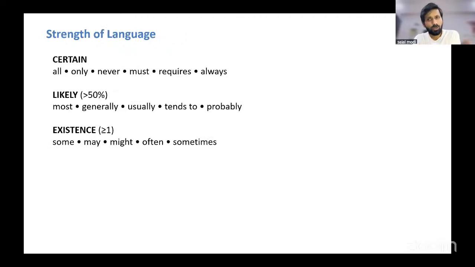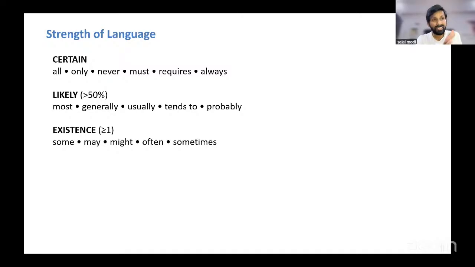So pay close attention to the certainty level of the statements. Has the author used all, or has the author used most? All, only, never, must, requires, always imply 100% certainty.